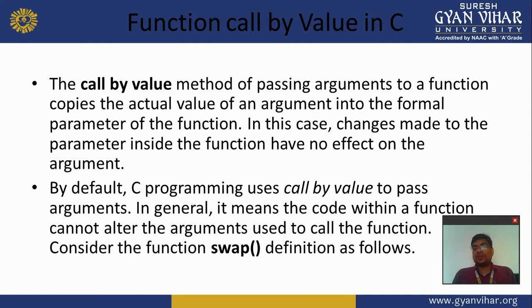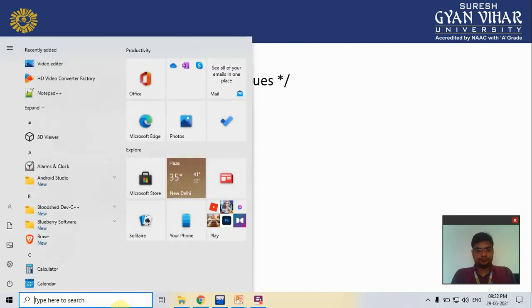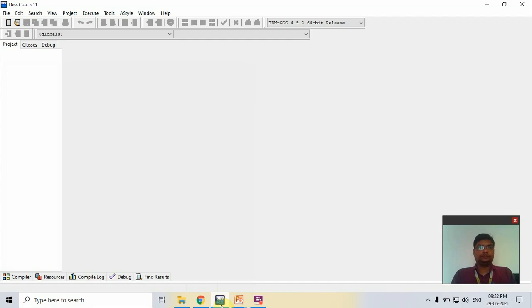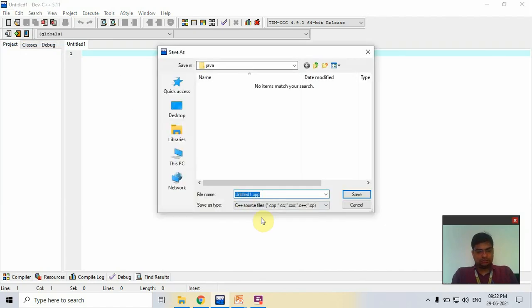Consider the function swap definition as follows. That is the example. We create a swap function and pass the original values to that function. Here we work in Dev C++. We create an empty file, save it, and name it swap.